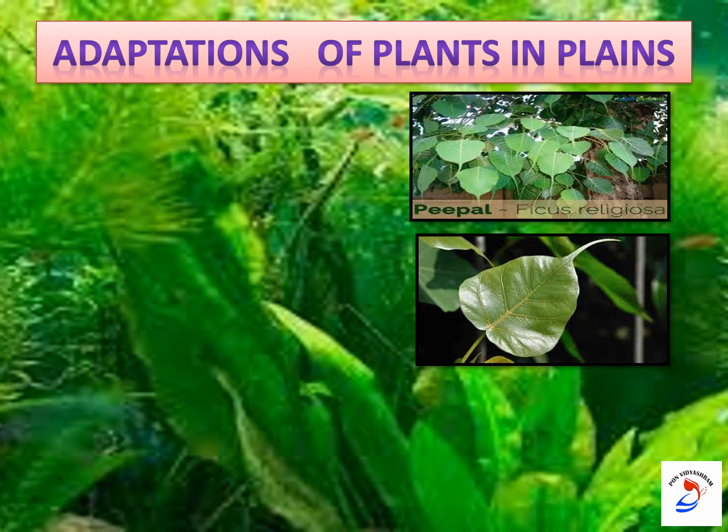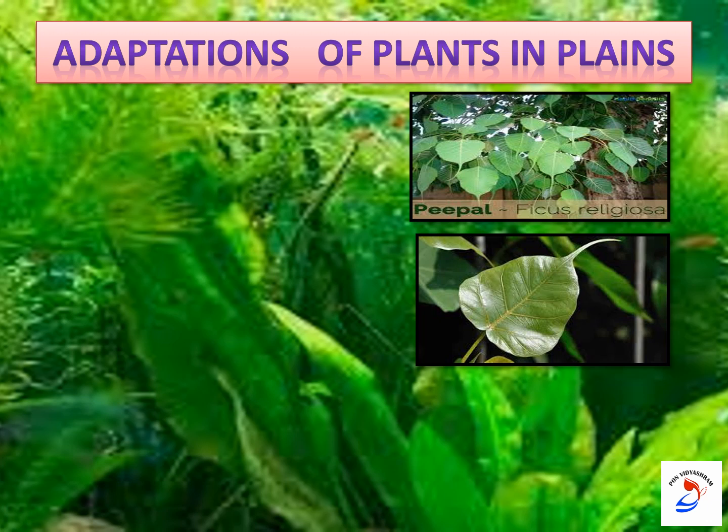And look at this, the leaves have a thin waxy layer. You can easily observe that the thin waxy layer of these leaves prevents them from drying, especially during the summer, because during summer there will be more evaporation. So during that time, this waxy layer helps the plants from drying.